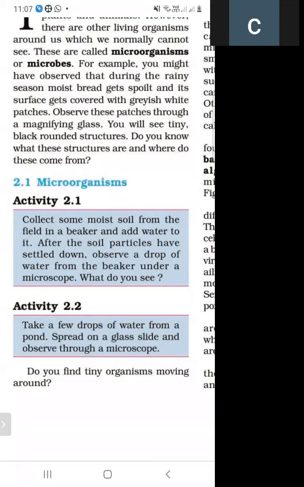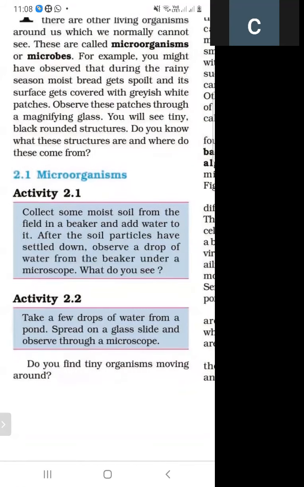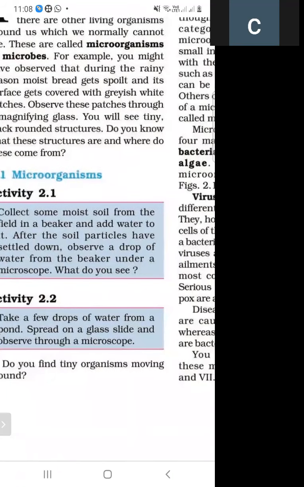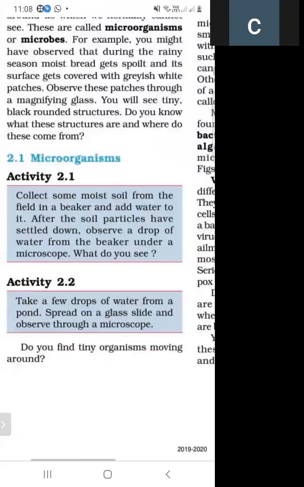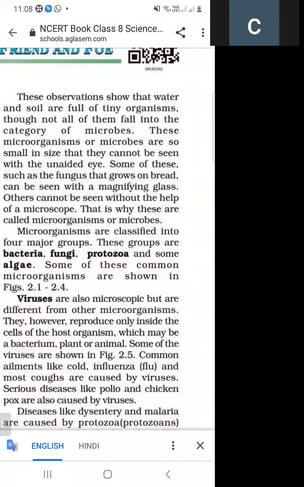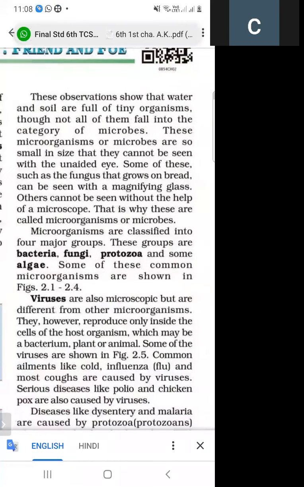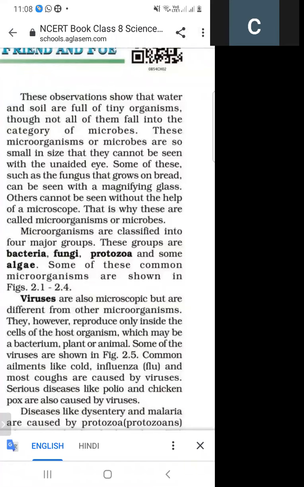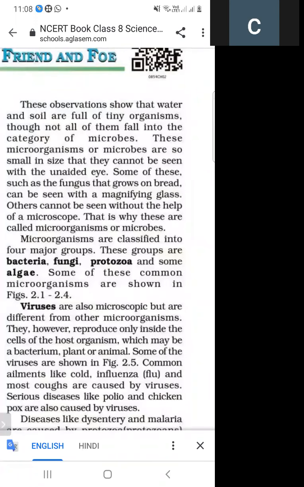When we observe a drop of water under a microscope, what do we see? Then take a few drops of water from a pond and observe it under a microscope. What will we find? Do you find tiny organisms moving around? In the soil and also in the water, there are tiny organisms, and these tiny organisms are called microorganisms, or microbes.